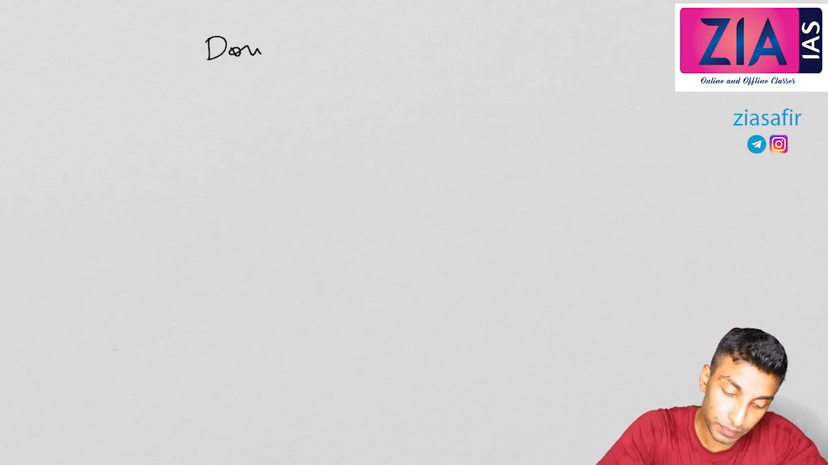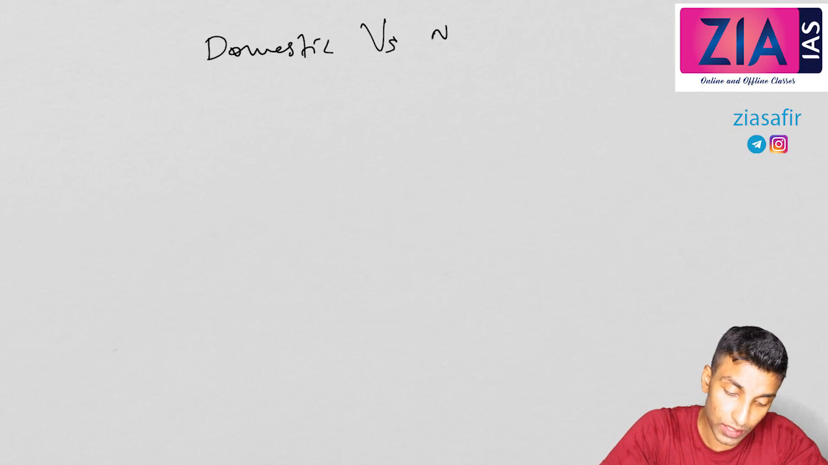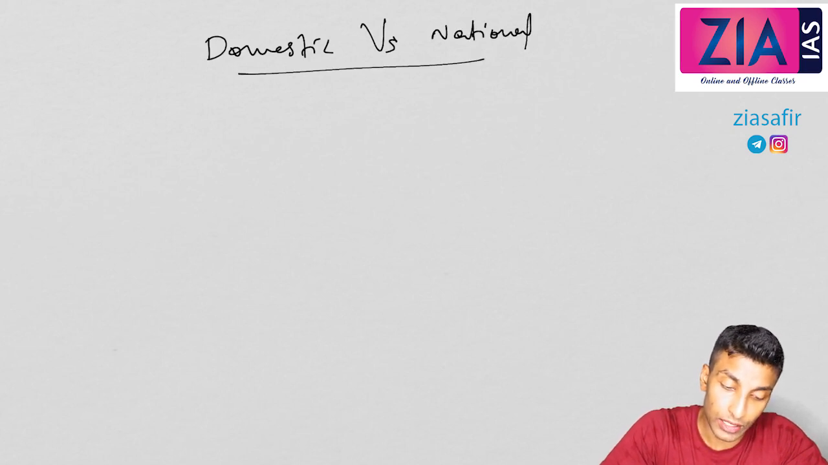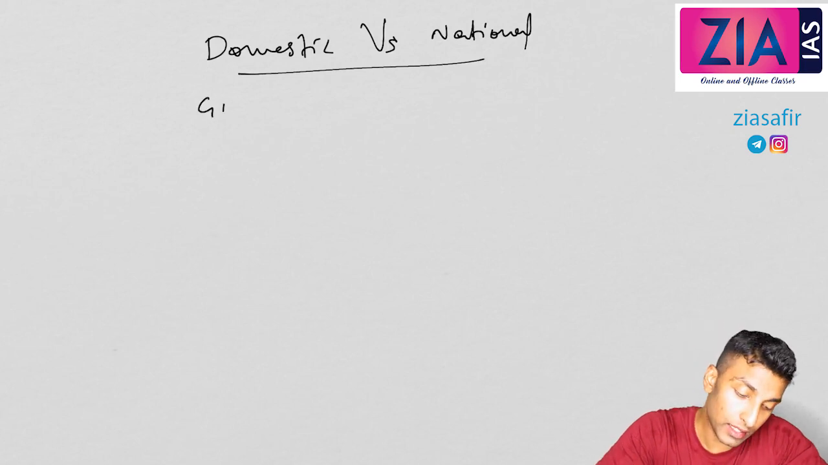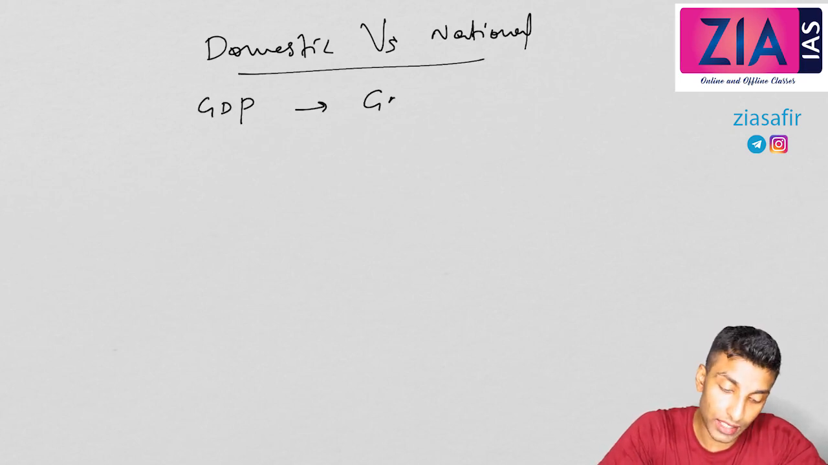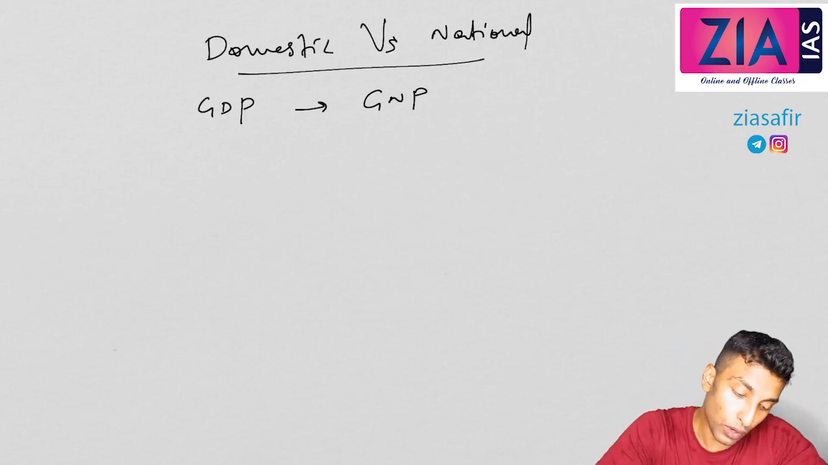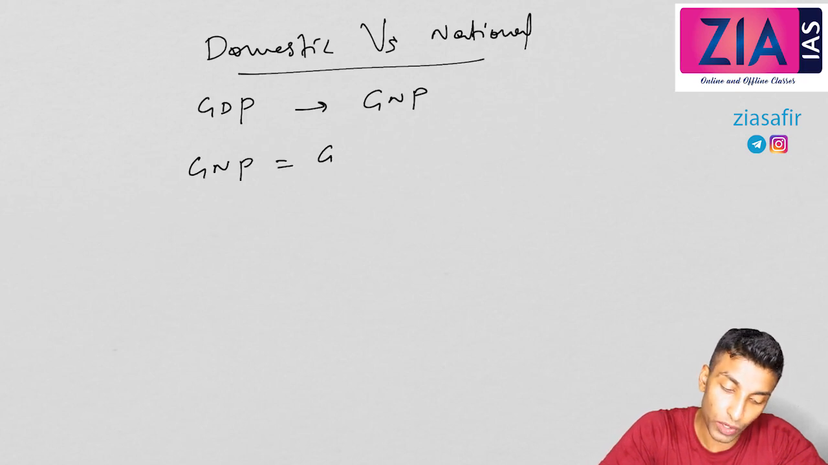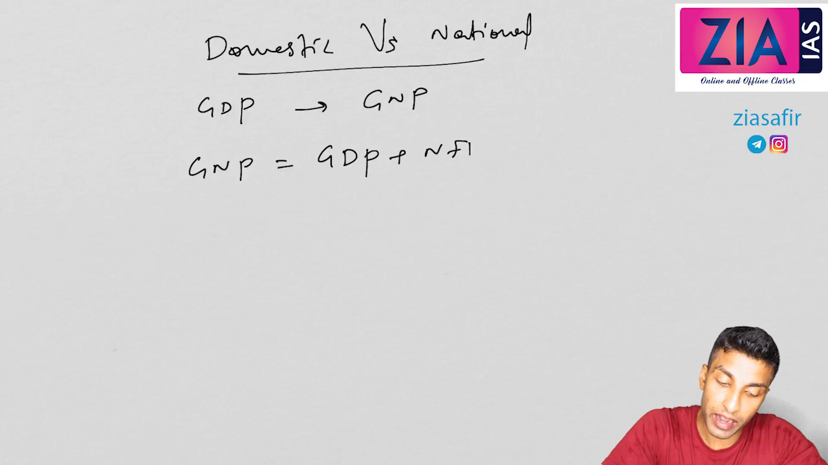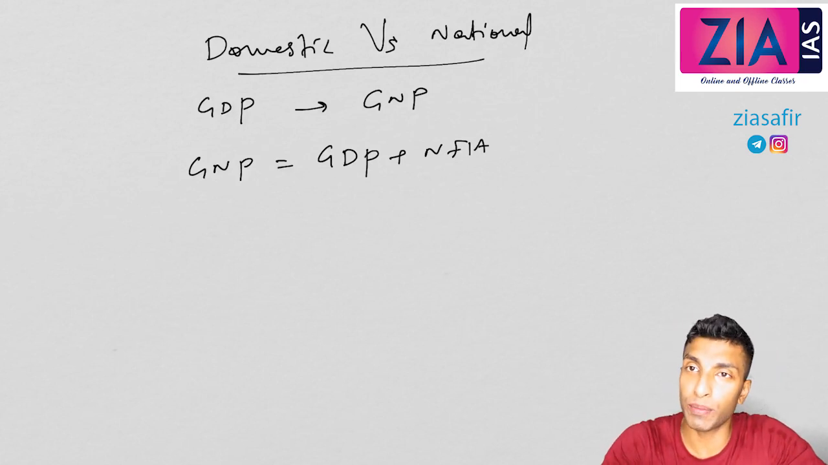Already I have discussed that, domestic versus national. So domestic versus national means GDP is gross domestic product and GNP is gross national product. You know the relation already. We have discussed this, right? So how can you get GNP from GDP? What is that relation? GDP plus NFIA. So if you need to get national from domestic, you need to add NFIA. What is NFIA? The difference in income between Indians and foreigners. Indians earning from abroad and foreigners earning from India. That difference is NFIA.